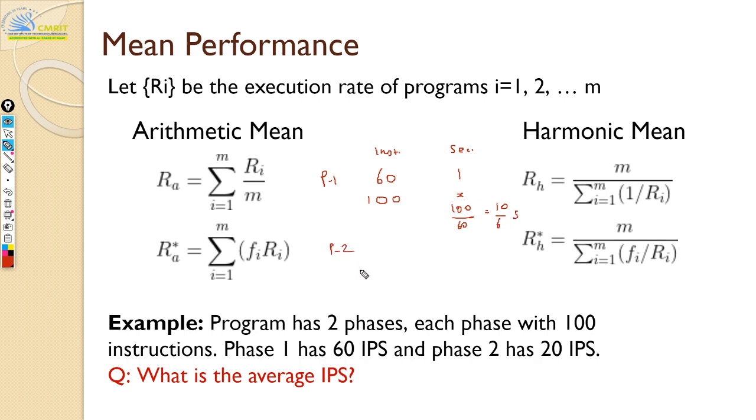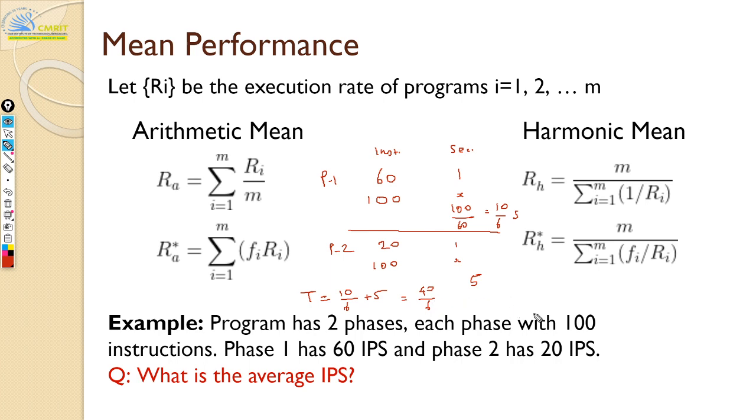And in phase 2, you're going to have how much? So 20 instructions in 1 second, but again you have 100 instructions. So what is x here? So it's going to be 5 seconds. Hey, thanks, Shruti. Shruti, you're good in maths. Okay, 5 seconds. Now the total time is nothing but 10 divided by 6 plus 5, which is, 6 5s are 30, 30 plus 10, 40 by 6, correct? So 40 by 6 seconds. This is the total time.